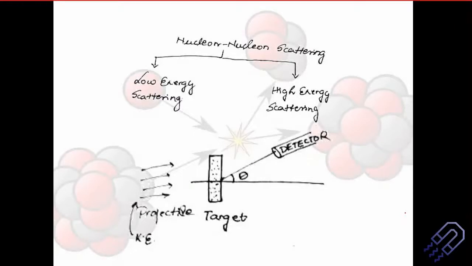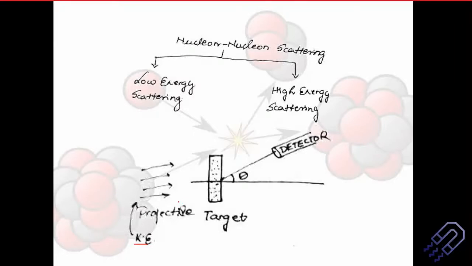Okay. So we have this. So what happens is we have a projectile target, and then we have got the kinetic energy. This is very simple, but then the idea you have to absorb. Sometimes we do get confused, for me at least, when I was doing my BSc MSc, how can I have a single atom or a single nucleon and study the scattering process?